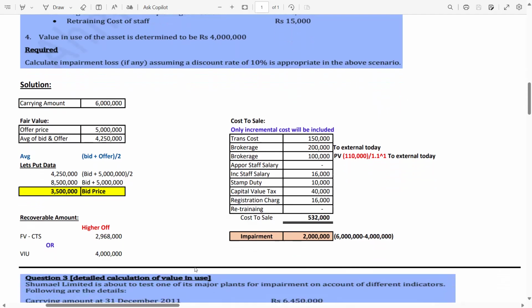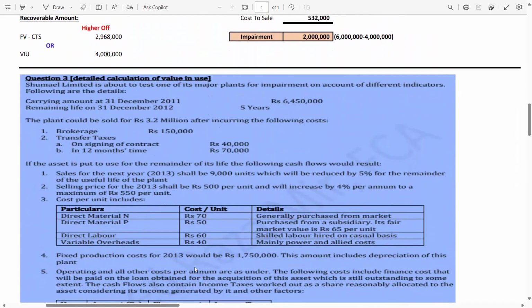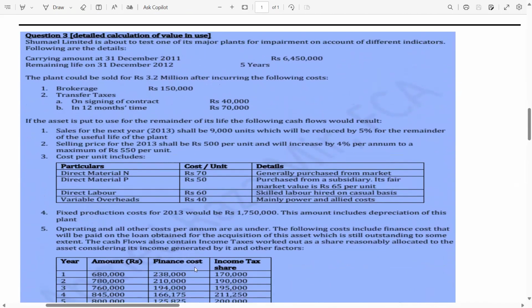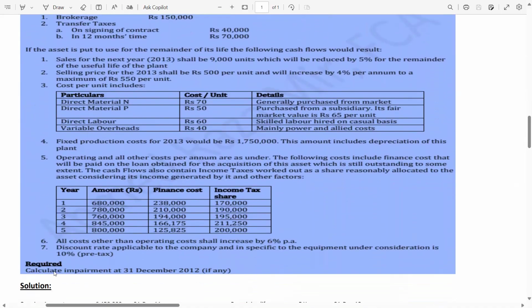So now guys, we are done with question number 2, in which we have learned how to calculate the fair value, what is the difference between offer, bid, and replacement, and which cost is included in the cost to sell. Now guys, question number 3 is about the value in use, like how to calculate the value in use. So, please be attentive. This is a big question. Let's read the requirement first, then we will solve the question.